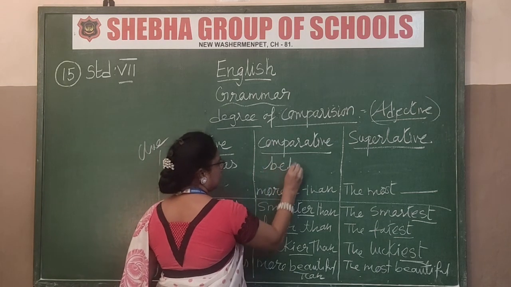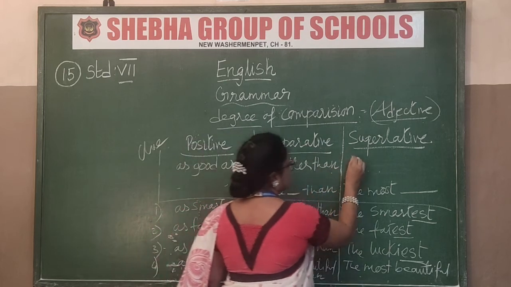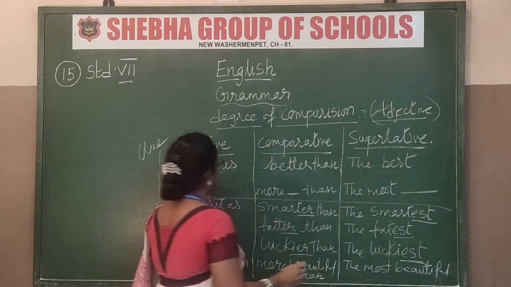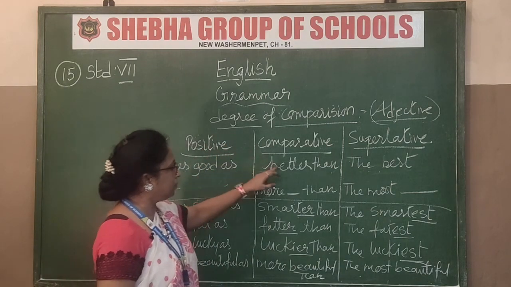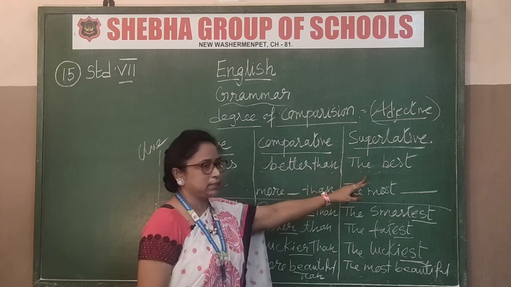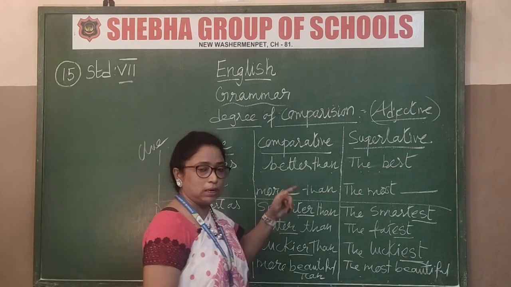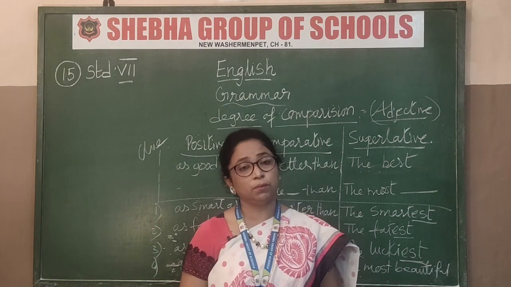For this it is totally different: better than, and then the best. See the as good I am writing here, for comparative better, for superlative best. So these are the irregular ones. Like this there are so many. I will give you everything to study, and I will be asking questions from there also.